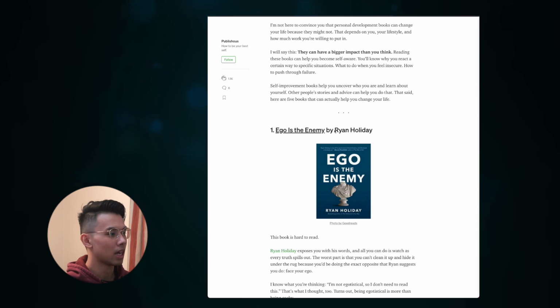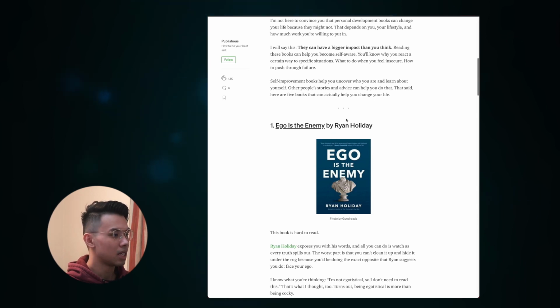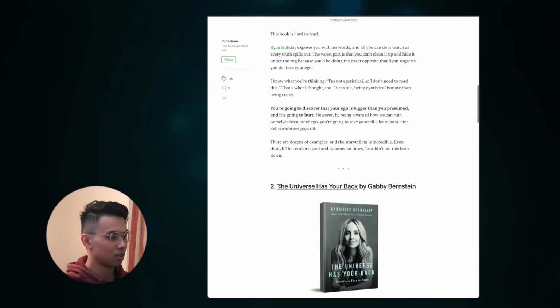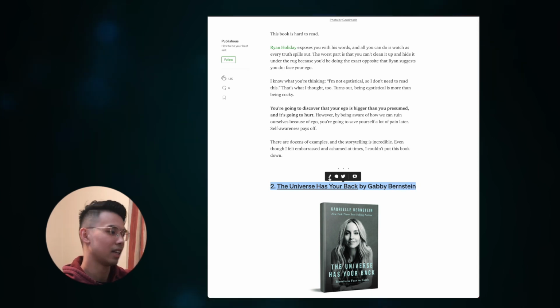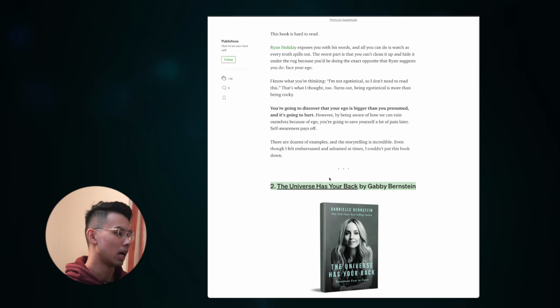Alternatively here, what we can do is Medium has a built-in highlighter tool that you could highlight with. So you could start highlighting the book name. So for example, I will start highlighting these 2 books that I want to check out. Once you highlighted these 2 books, the title of this article, the link of this article, as well as your highlights will be automatically exported into Notion.